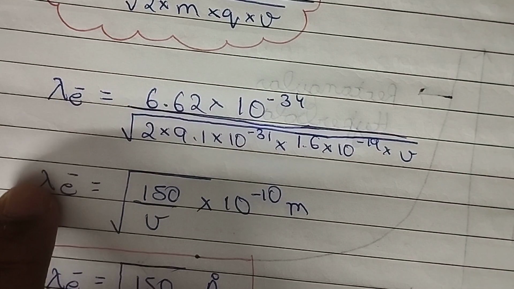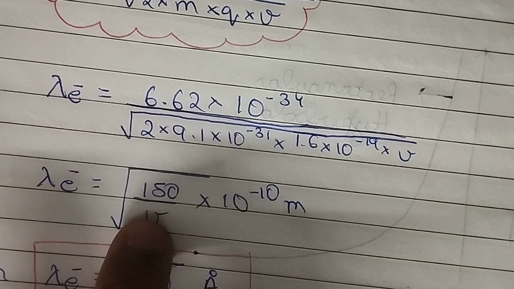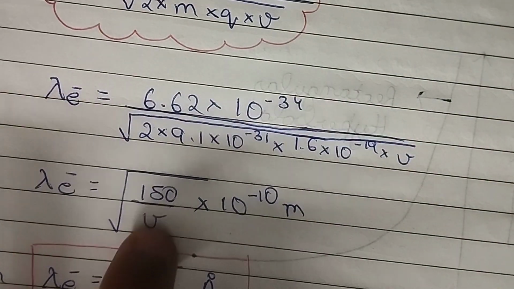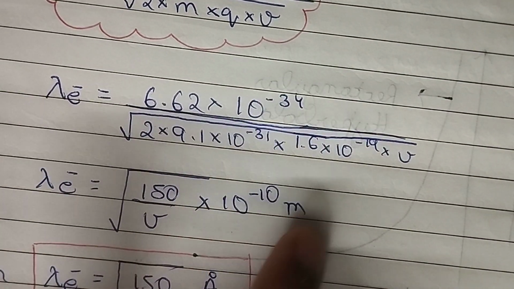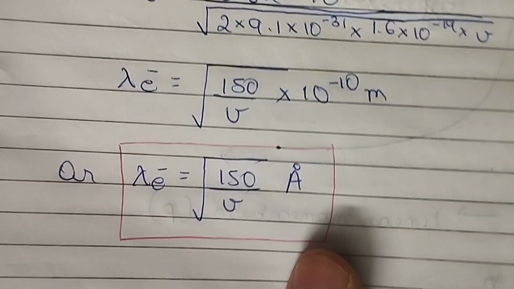Now just simplify, we get lambda of electron is equal to square root of 150 divided by V into 10 power negative 10 meter. This V is not velocity. Many students take it misconceptually as velocity. It is volt. Remember. Simplify, you get that as angstrom. Yeah, this is the simplified expression.